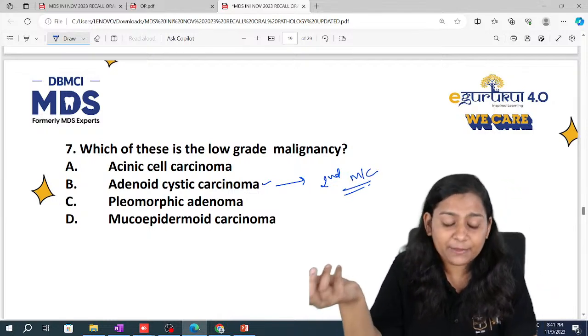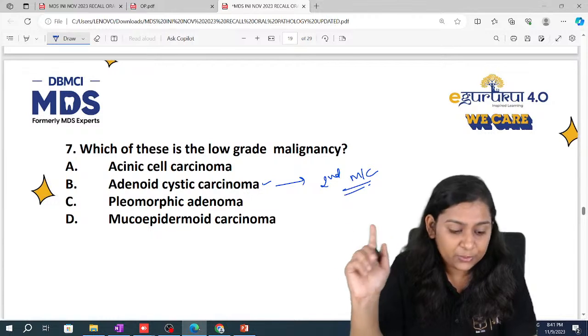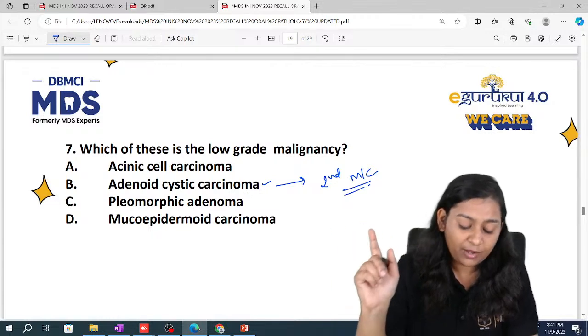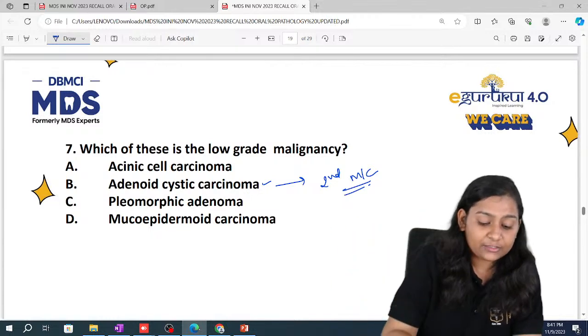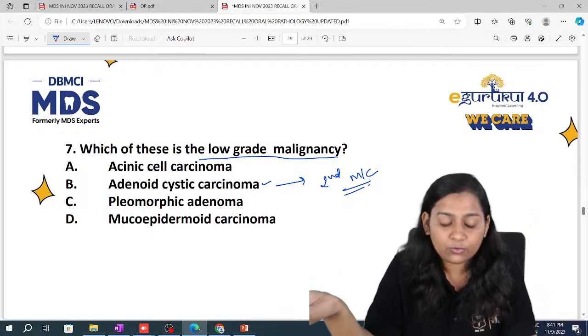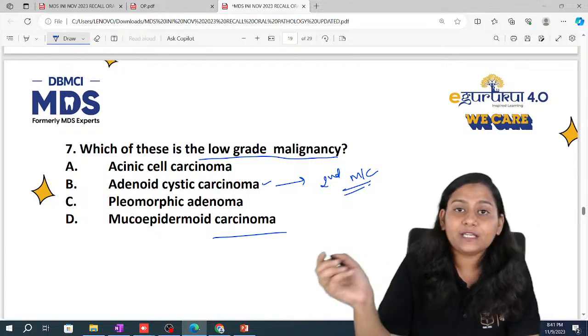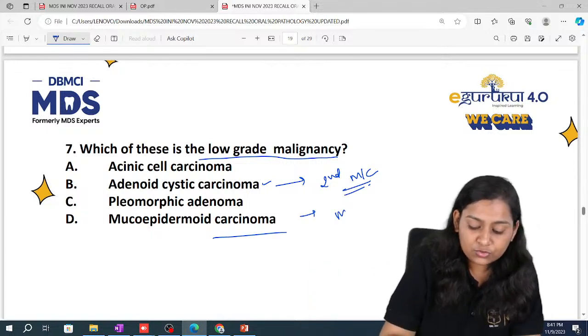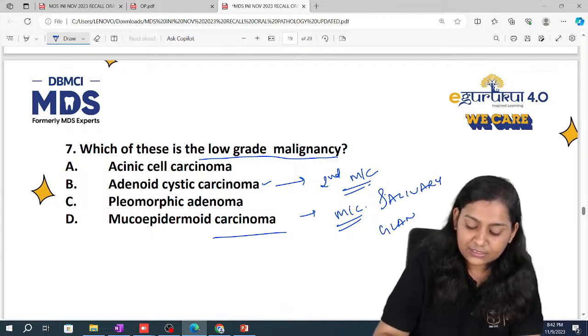Pleomorphic adenoma is a benign tumor. Do not mark pleomorphic adenoma, because they have asked very clearly which of these is a low grade malignancy. Pleomorphic adenoma is not a low grade malignancy. Mucoepidermoid carcinoma is the most common salivary gland malignancy.